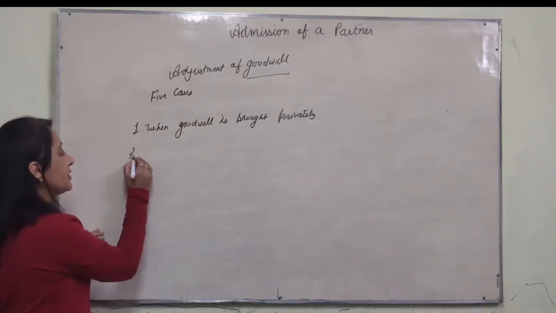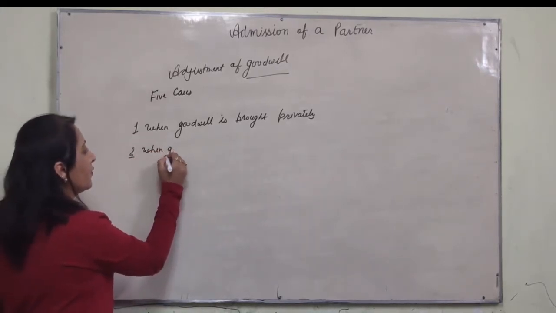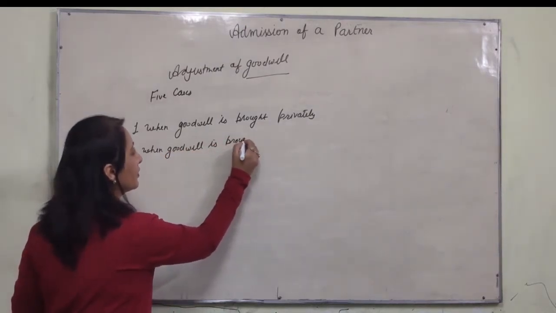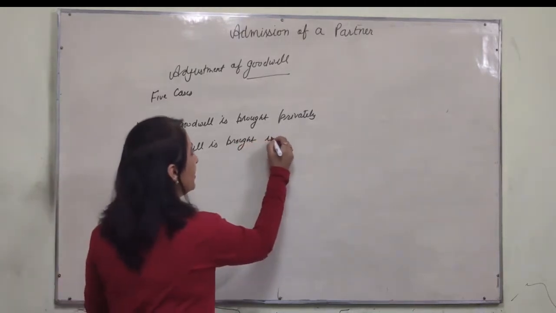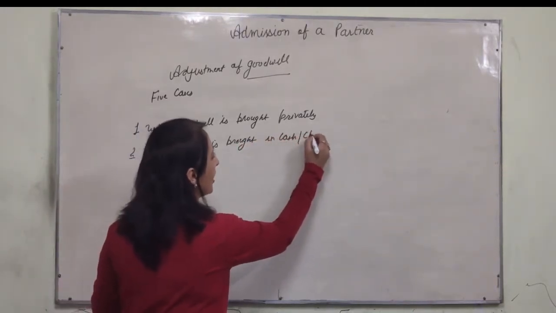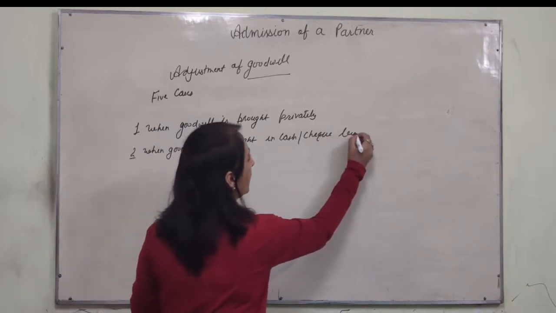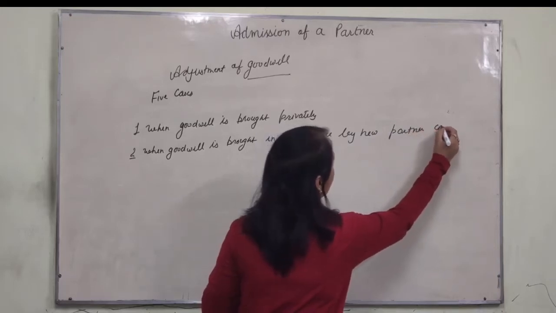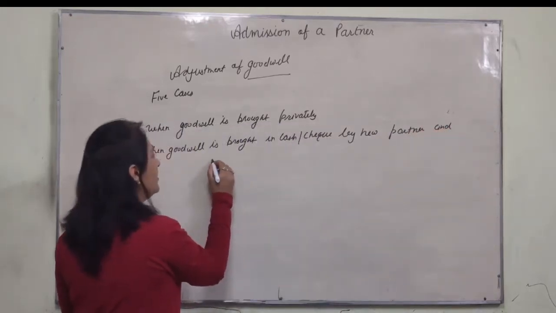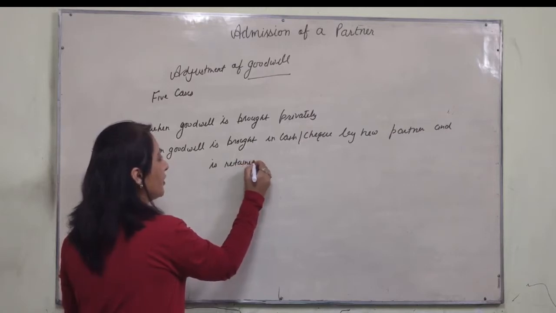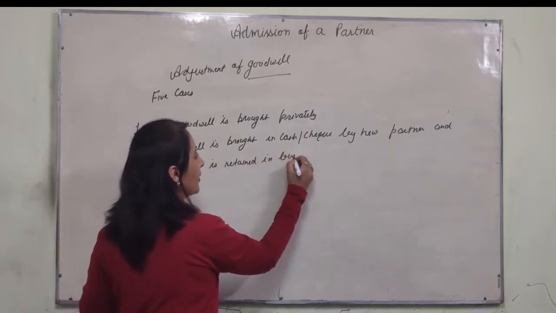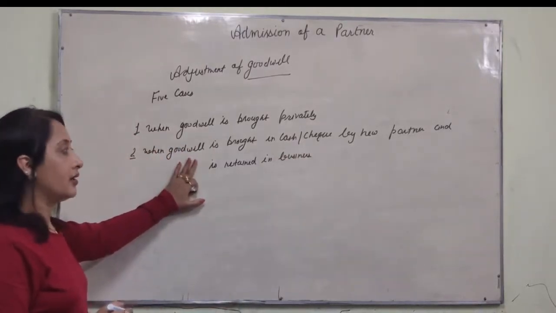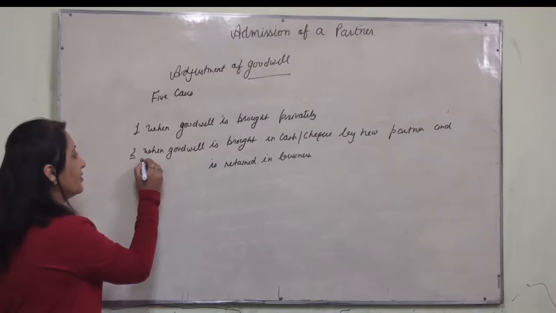The second case, when goodwill is brought, you can say in cash or check by the new partner and is retained in business. When he brings it through cash and check, it is the A part.